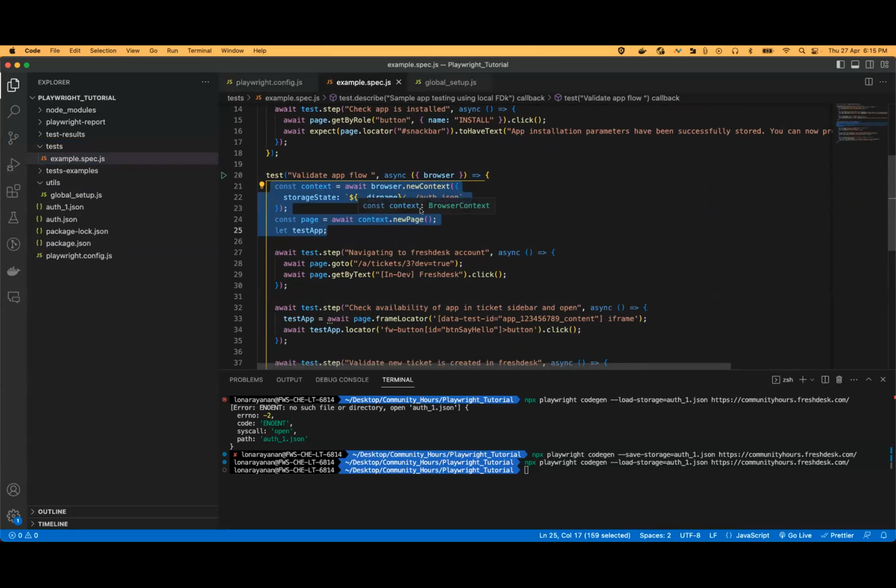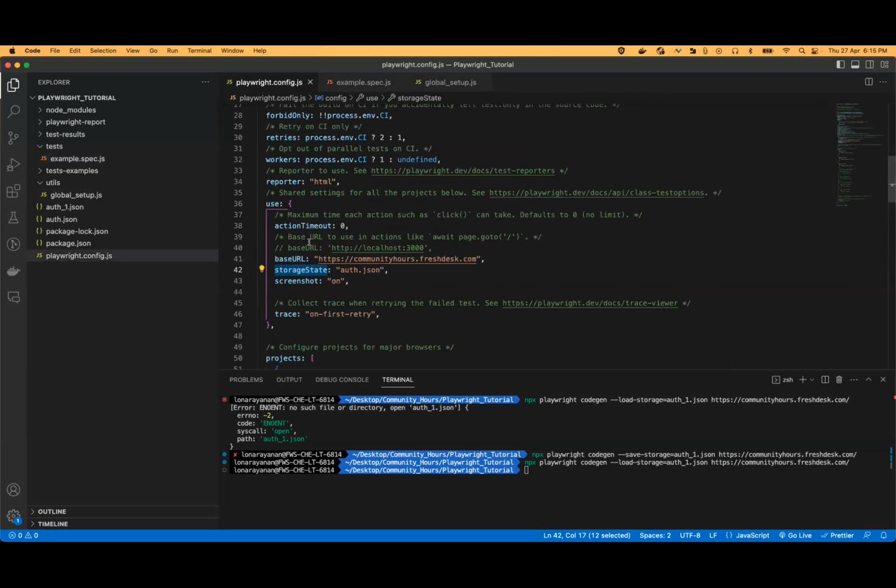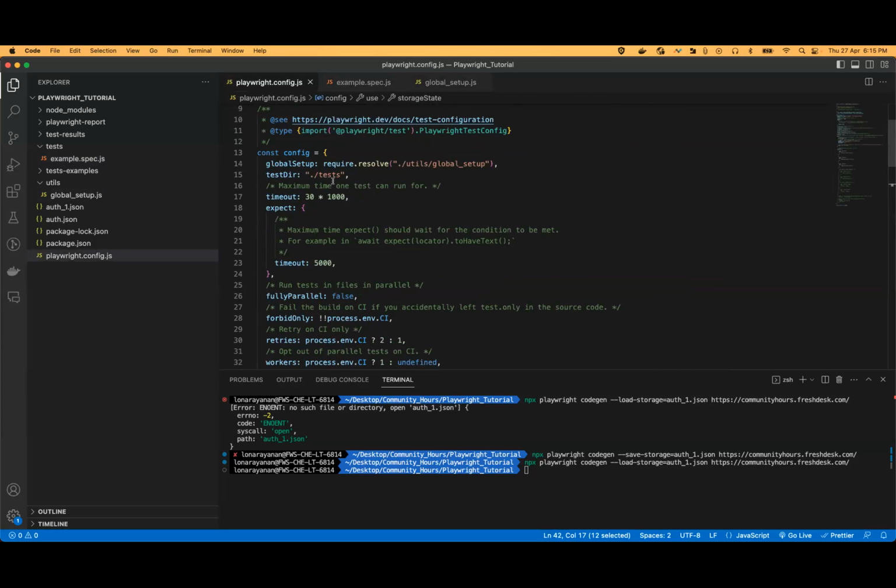So this storage state would be referred to by the context and attached to our browser. Whenever a new page is opened, rather than taking us to the login page, it would take us directly to our landing page. By this we can bypass the login. So I would comment this one.